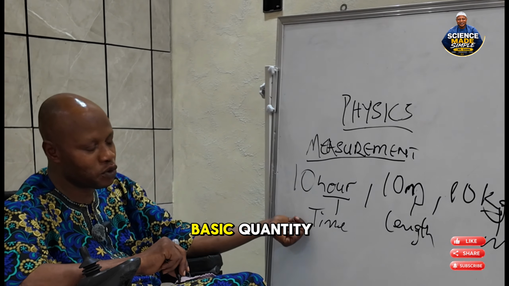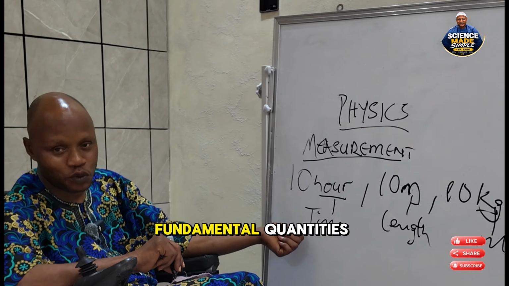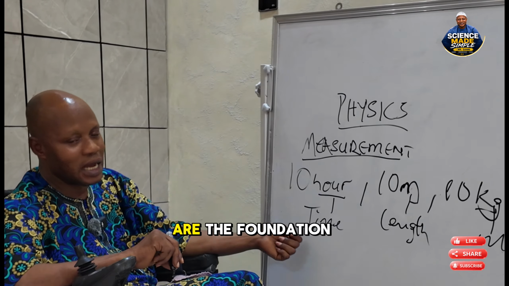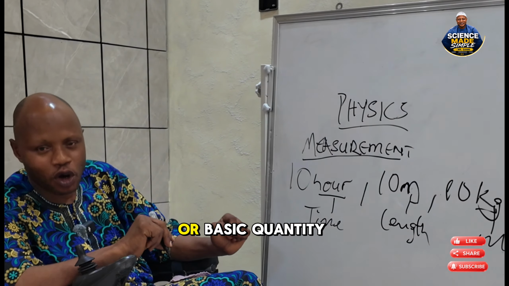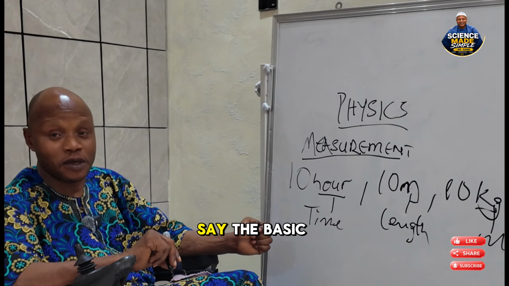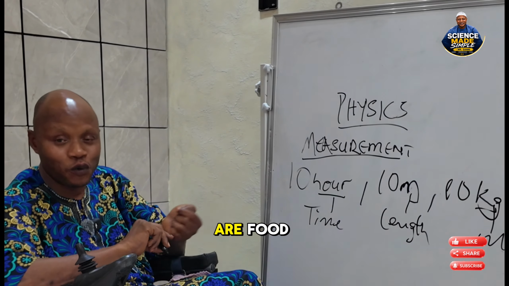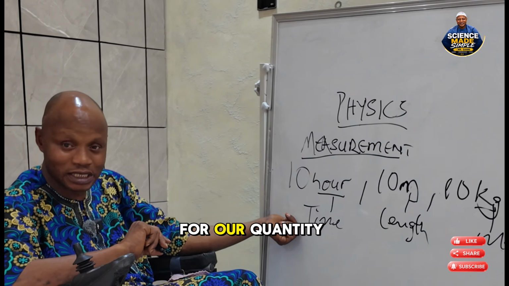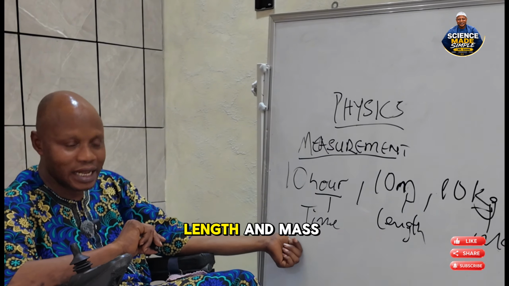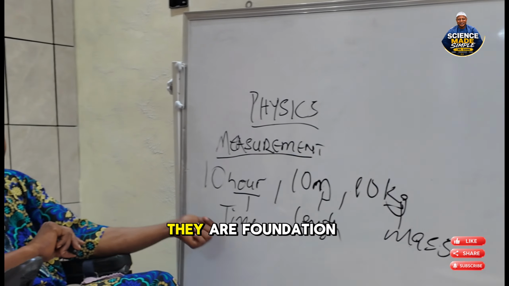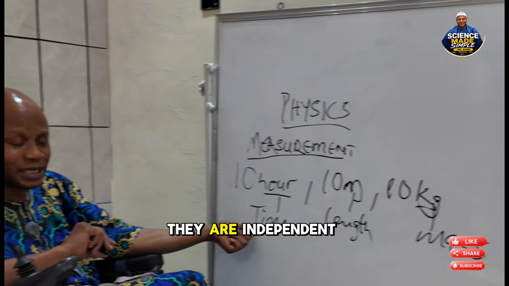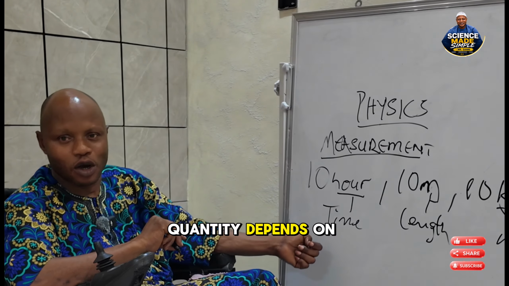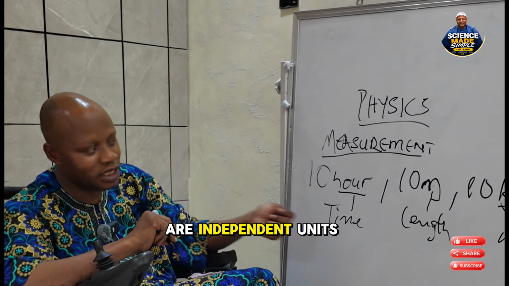So these three basic quantities, we call fundamental quantities. These fundamental quantities are the foundation or basic quantities. We used to say the basic needs of life are food, water, and shelter. The same thing, the basic needs for our quantities are time, length, and mass. They are basic, they are foundation units. They are independent units, while other physical quantities depend on these three.